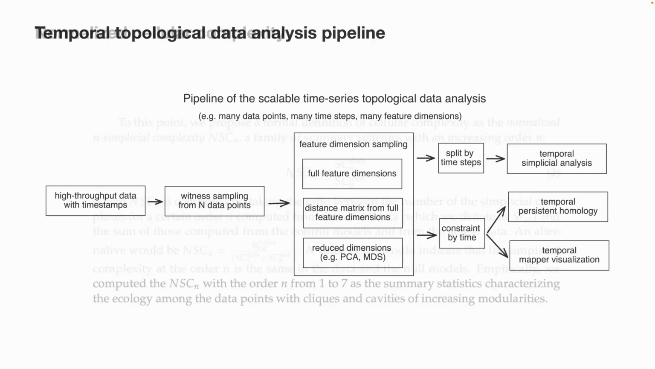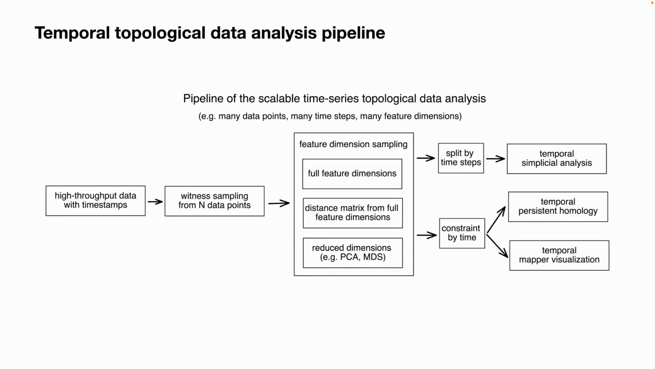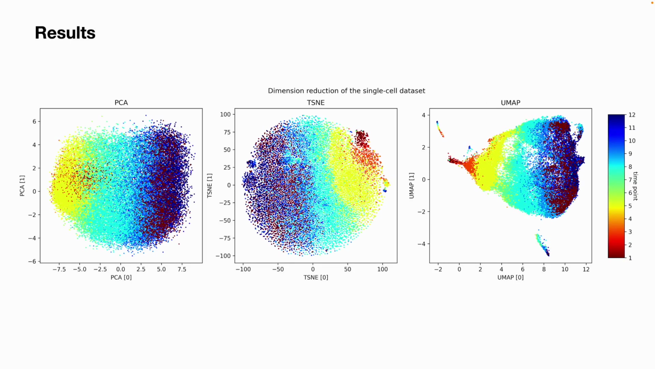The overall pipeline of the temporal topological data analysis is the following. First, we subsample the timestamps of high-throughput data points. Then, we select the top features after certain dimension reduction techniques, and then either split them by the timestamps, or perform temporal simplicial analysis, or apply their temporal proximity as a constraint for downstream temporal persistent homology computation, or temporal mapper or visualization. Again, here is an overview of our single-cell dataset after pre-processing and applying different dimension reduction techniques.